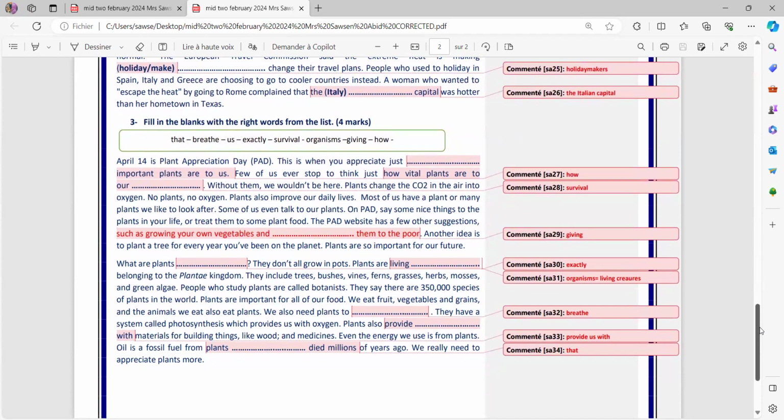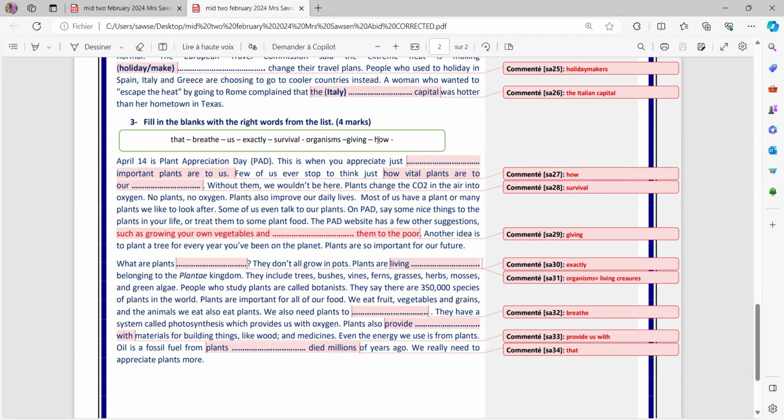Task number 3 is fill in the blanks with the right words from the text. Now we have different words. "That" is a relative pronoun. Breathe is a verb. Make sure this is a verb, not a noun. Us is the pronoun, object pronoun. Exactly is an adverb. Survival is a noun of survive, which means the opposite of death. Organisms, maybe some students do not know the word organisms, means living beings. Giving is a gerund or present participle, or ing adjective, let's say. And how is a WH word.